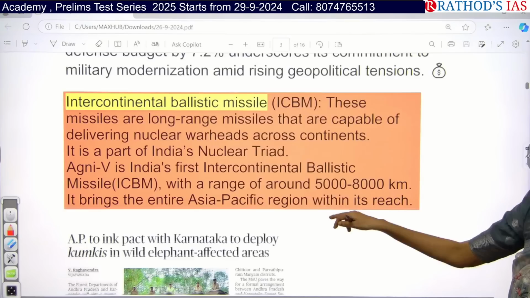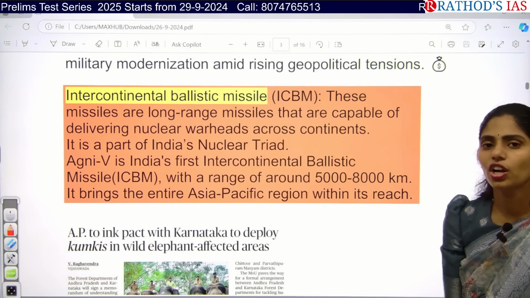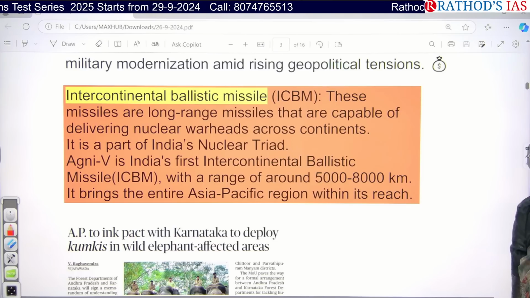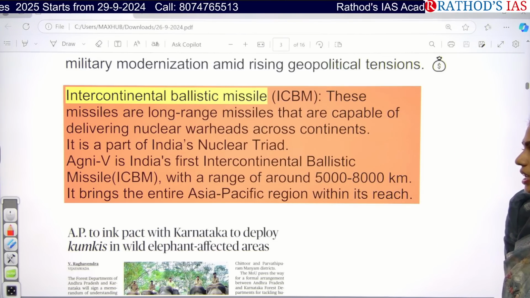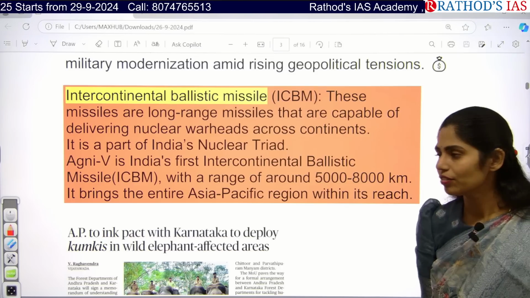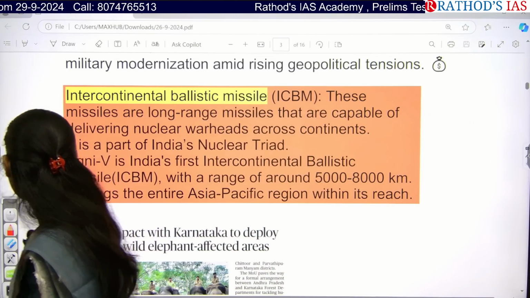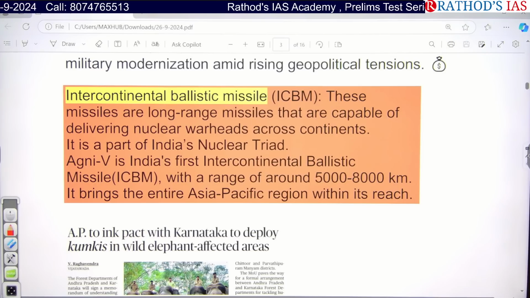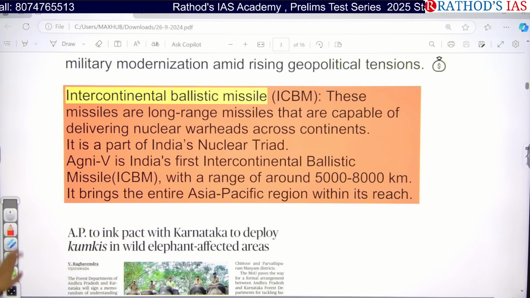And if you see some facts regarding the intercontinental ballistic missile, they are long range missiles and they are capable of delivering nuclear warheads across continents. And in India, we have Agni 5. It is the first intercontinental ballistic missile. And what is the range? It can move from 5,000 to 8,000 kilometers.